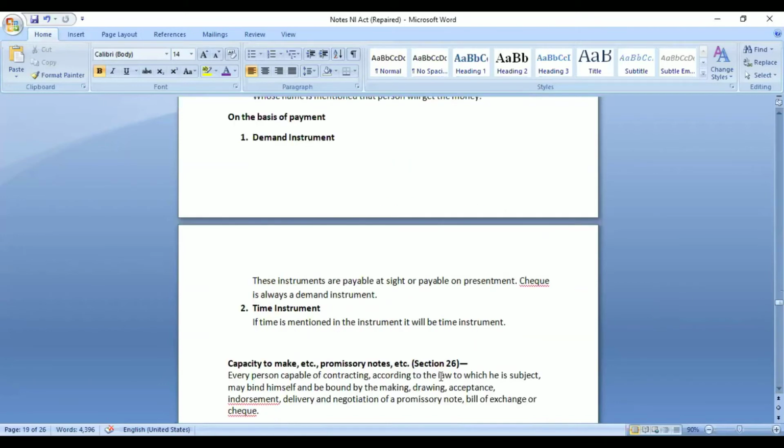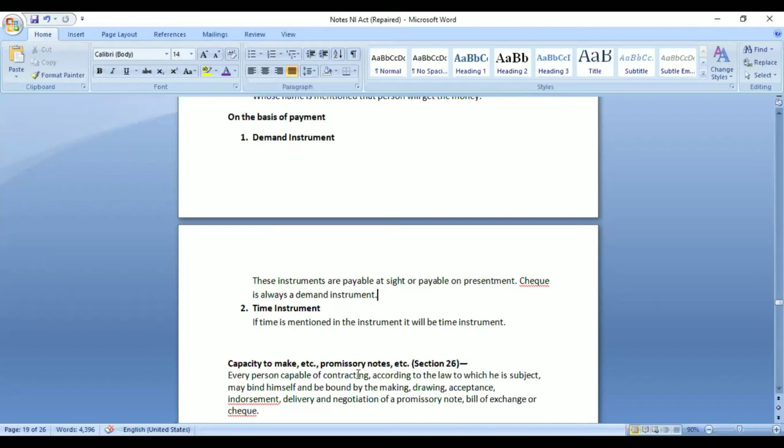Okay, so now section 26 tells who all are capable of making promissory notes, bills of exchange or checks, etc. It says every person capable of contracting may bind himself and be bound by making, drawing, accepting, endorsement, delivery, negotiation of promissory note, bills of exchange or check. So basically, a negotiable instrument is also what? It is also a type of contract only, right?